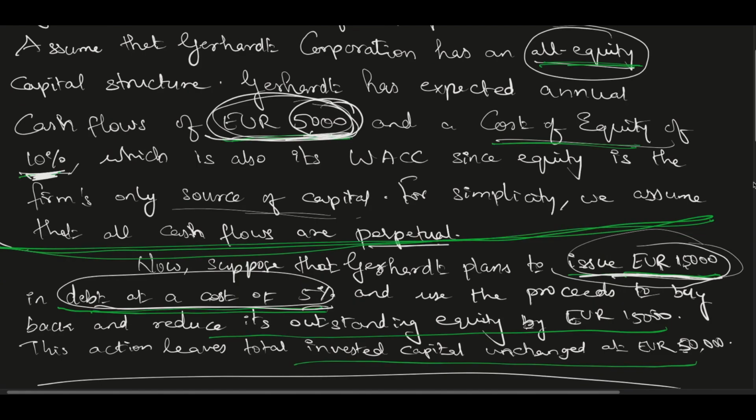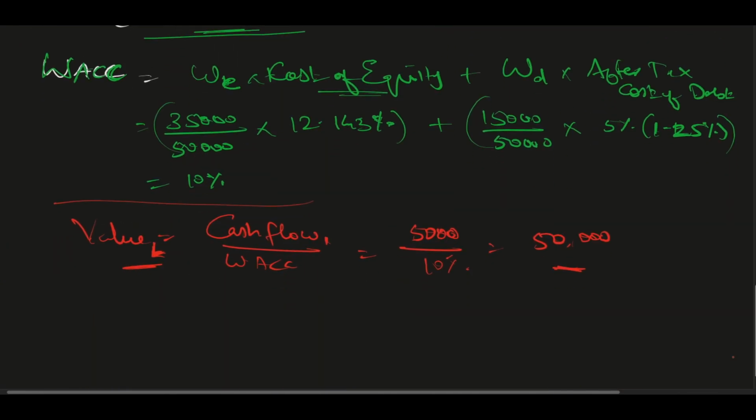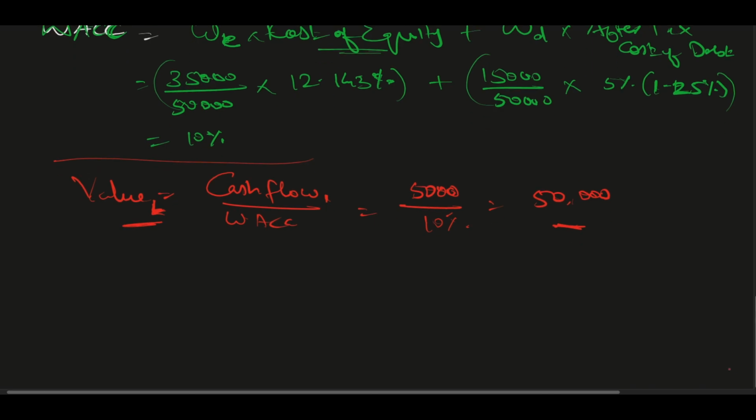Now further, if I want to break up this number further, to find out the value of debt and value of equity, then what I can do is, first of all, from the debt perspective. Let's say I want to find out the value of equity.